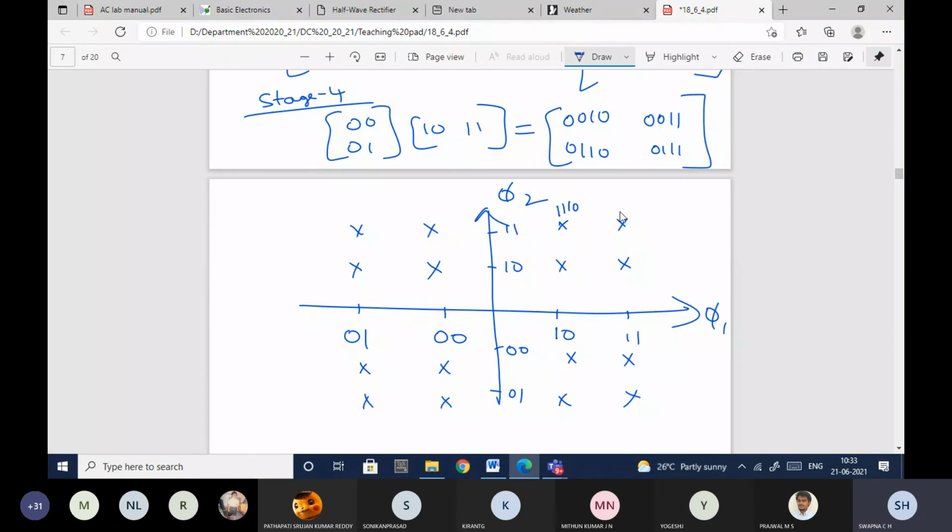Okay, so 1 1 1 0. Here it is 1 1 1 1. Here it is 1 0 1 0, 1 0 1 1. Here in the same way 1 1 0 0, 1 0 0 0, 1 1 0 1, 1 0 0 1. Here it is 0 0 0 1. Here it is 0 0 0 0. Here it is 0 1 0 1. Here it is 0 1 0 1, 0 1 0 0. Here it is 0 0 1 0.